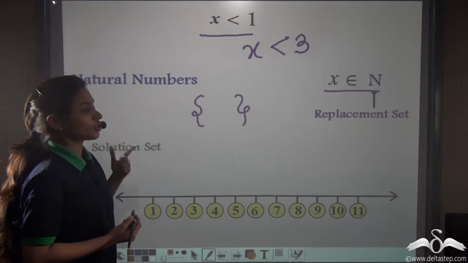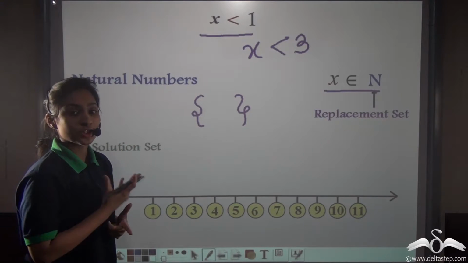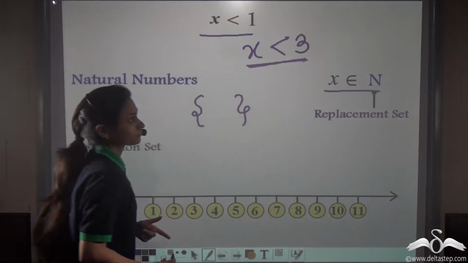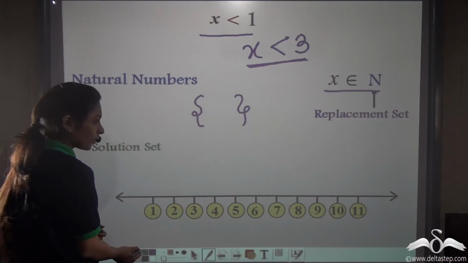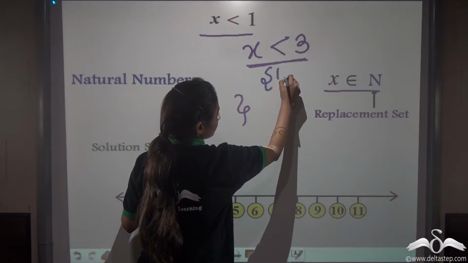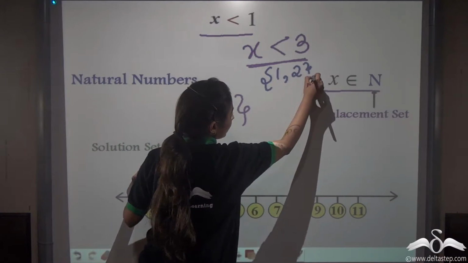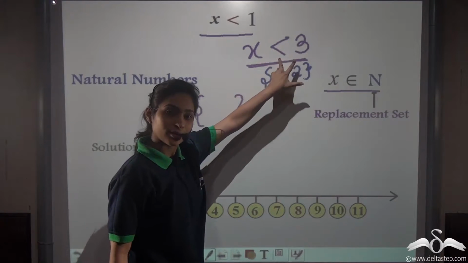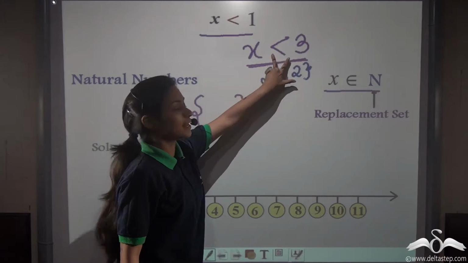Now what would be the solution set for this inequation, the new one which I have written? Well, now we have a solution. We could have 1, 2, right? These are the two natural numbers which are less than 3. They are natural numbers as well as less than 3.